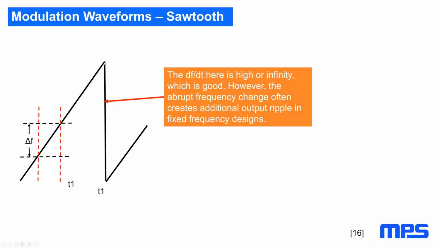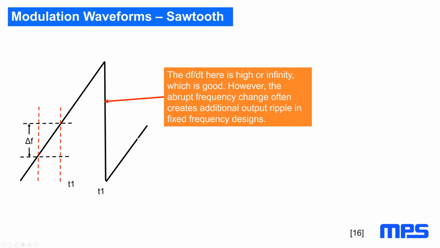However, the problem is most times that for the switcher regulation loop, it's very difficult if you get an instant frequency change, which most times goes hand in hand with an instant duty cycle change, which most regulation loops won't allow.